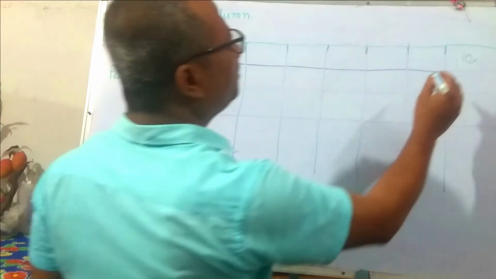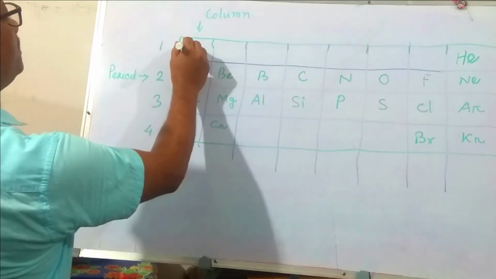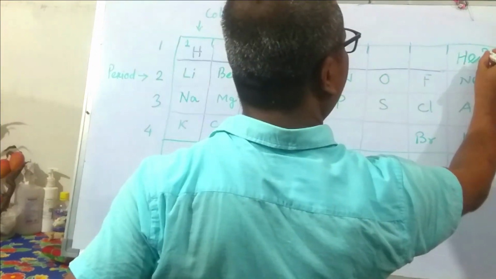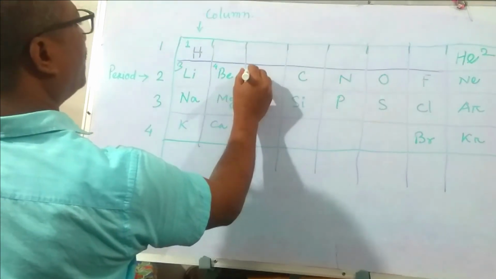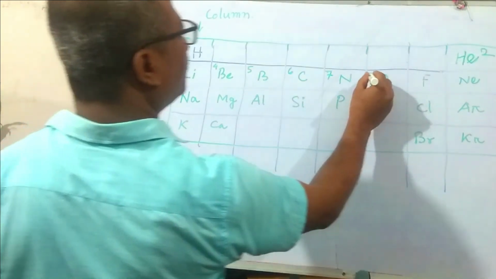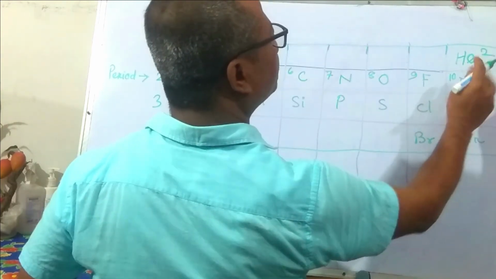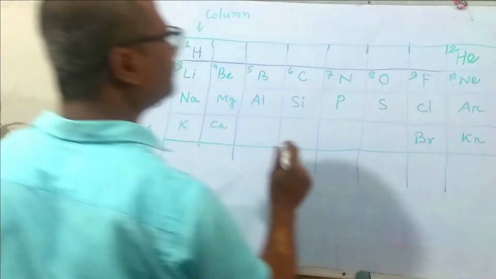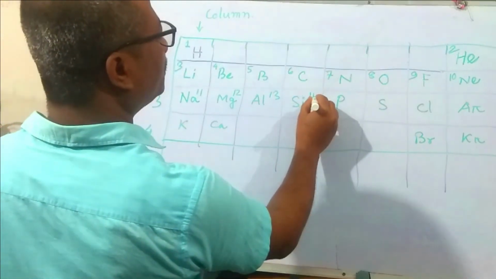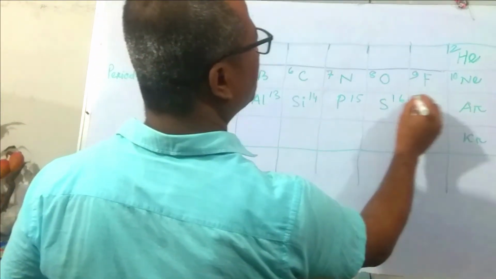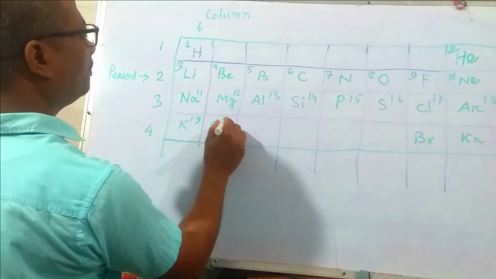So it is a part of the periodic table. Here it is the number 1 element, it is the 2, this is the 3, this is the 4, 5, 6, 7, 8, 9, 10, then 11, 12, 13, 14, 15, 16, 17, 18, 19, 20.